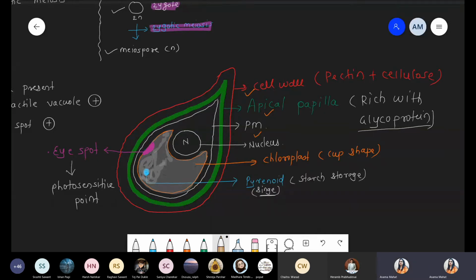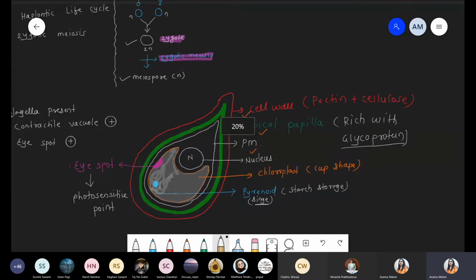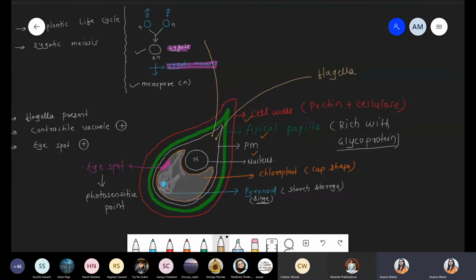Basically it has two flagella, so we give 2 points here. One flagella and the second flagella. These are the two flagella, represented by this beige or cream color. Done.